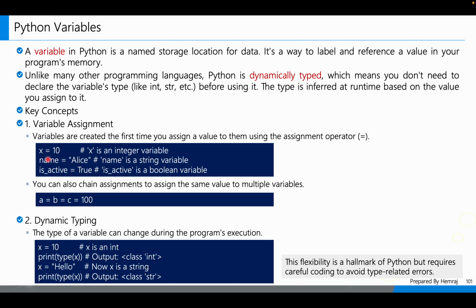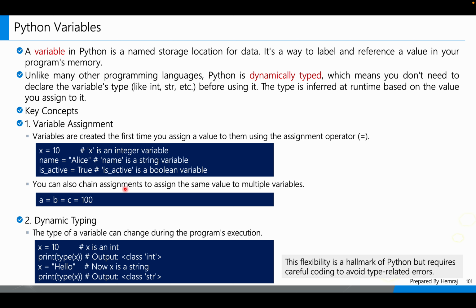Suppose x = 10, the 10 is an integer, so x is an integer variable. name = Alice, Alice is a string, so name is a string variable. is_active is a boolean variable. The reason is that it is true or false. Boolean means true or false. There are two values in boolean, True and False, right?